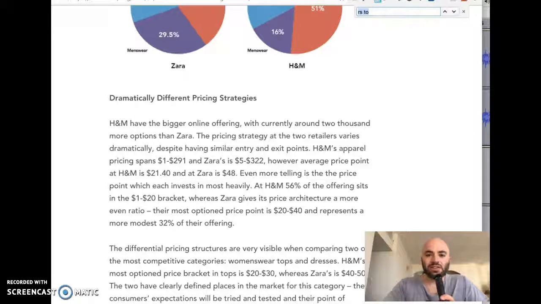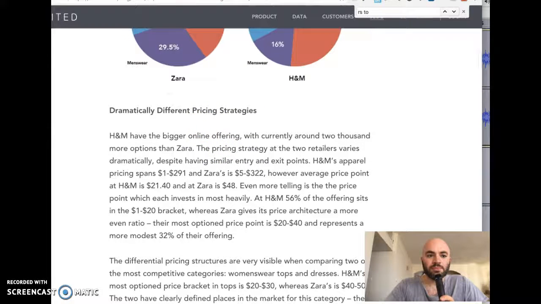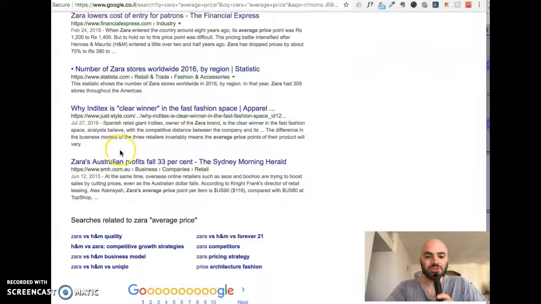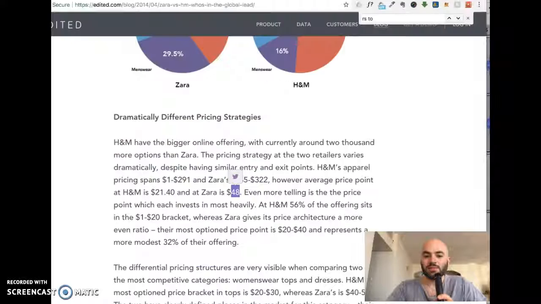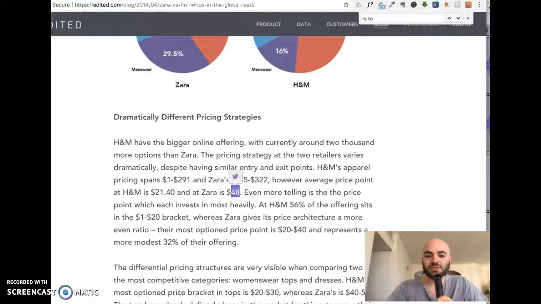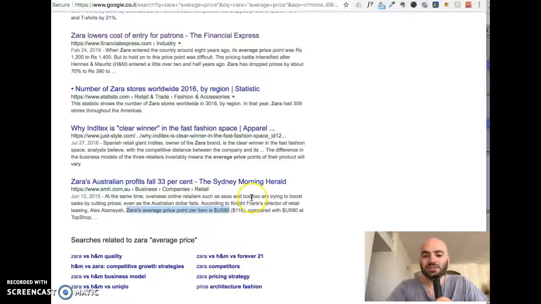Hey, excuse me, I just did a little search. So, okay, looking at this website and this article, we can see that in 2014, Zara's average price point was $48, and a simple Google search will show that in Australia, their average price point in 2015 was already up to $90. So this is the sort of thing that we could use. Say specifically, like before 2014, the average price point at Zara was $48. By 2015, it was up to $90.